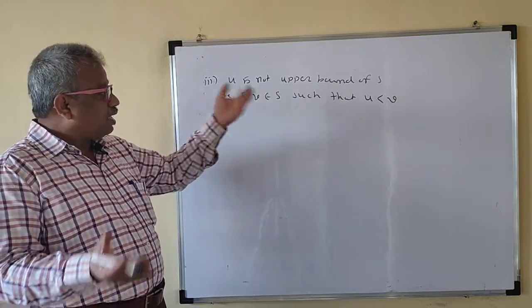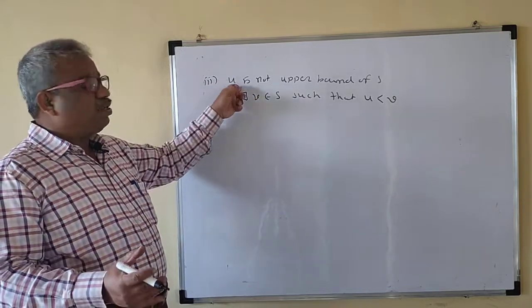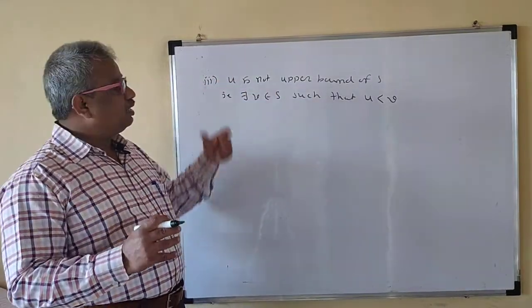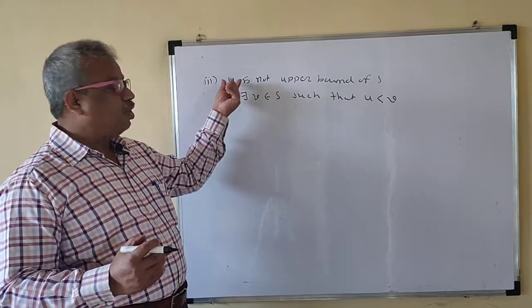All the elements of S are less than u. So if u is not an upper bound, there exists at least one element which is greater than u.